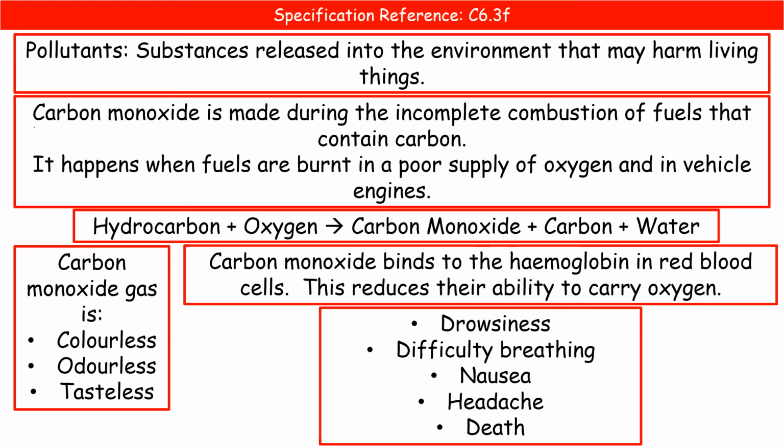One of these key pollutants is carbon monoxide, and this happens during incomplete combustion of fuels. Vehicle engines are a key source of carbon monoxide because they don't get a great supply of oxygen, and therefore when those fuels burn, incomplete combustion occurs.